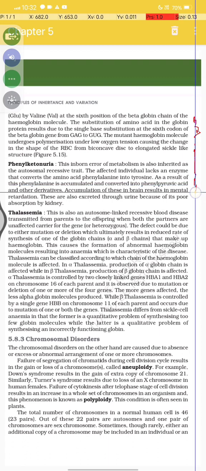Accumulation of these in the brain results in mental retardation, and these are also excreted through the urine because of poor absorption by the kidney. Thalassemia.